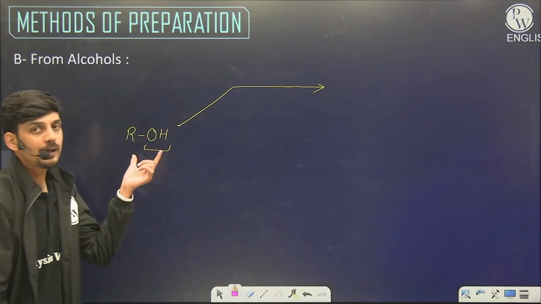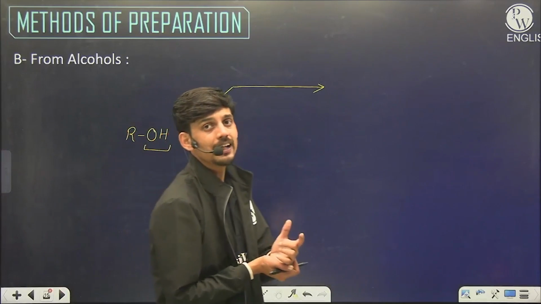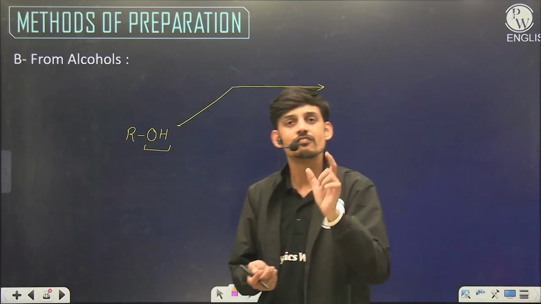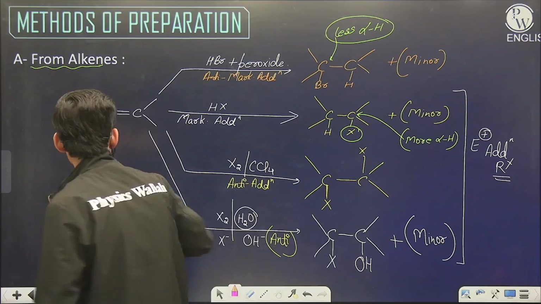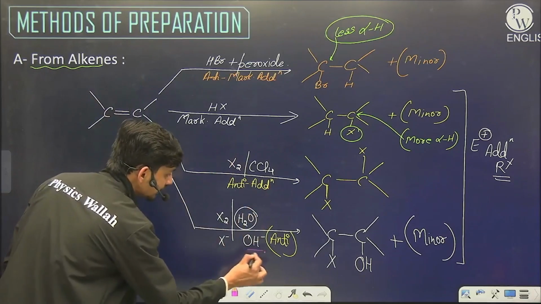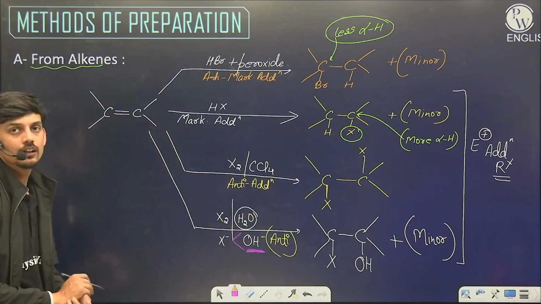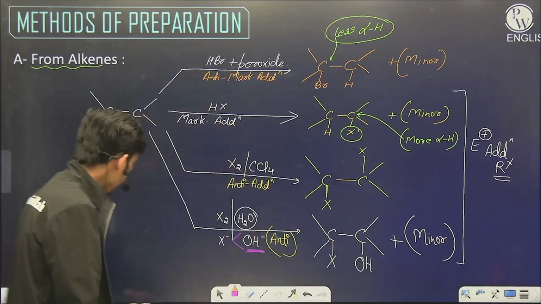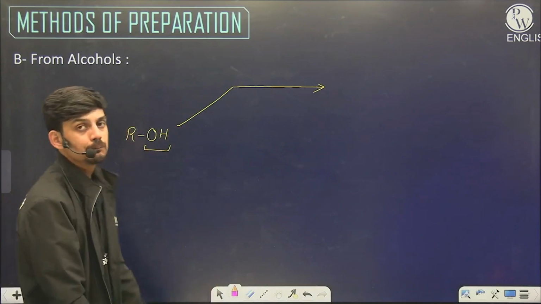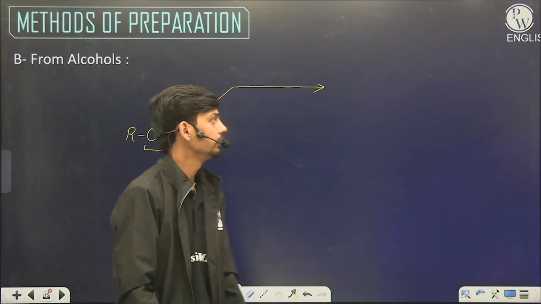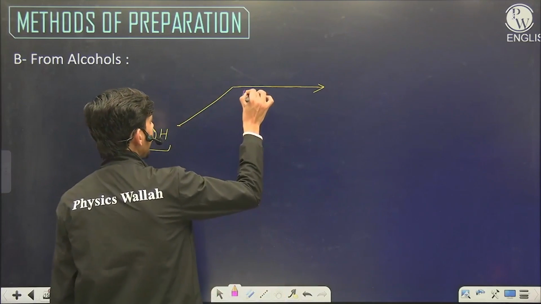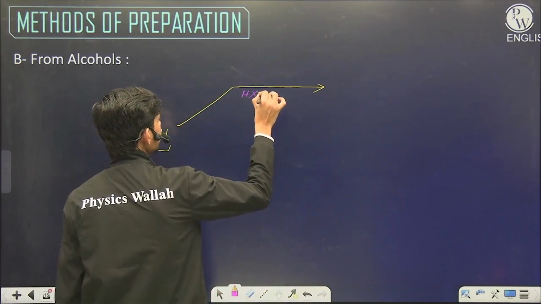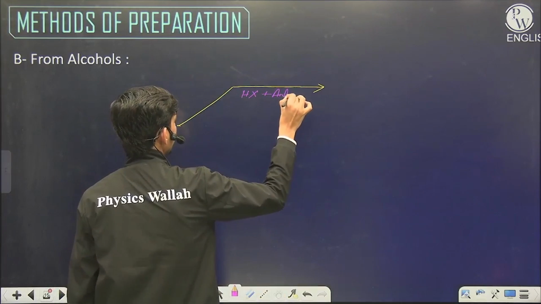How can X minus replace OH minus when we already said in the previous slide that OH minus is more powerful than X minus? Then how can X minus replace OH minus without any help? So the help here is acidic hydrogen.